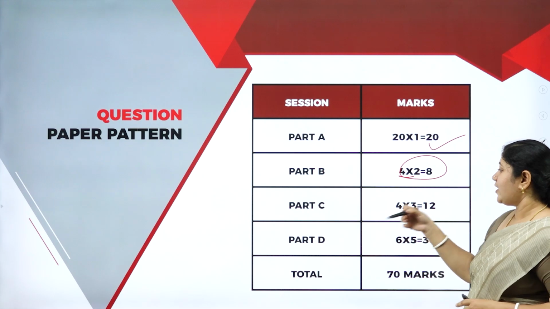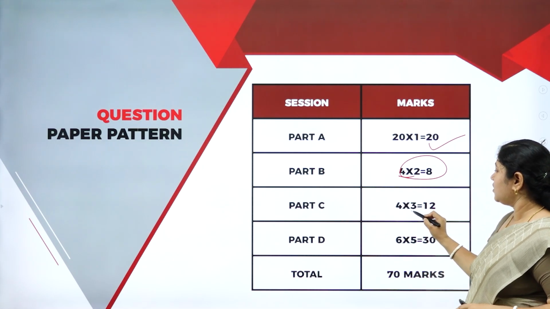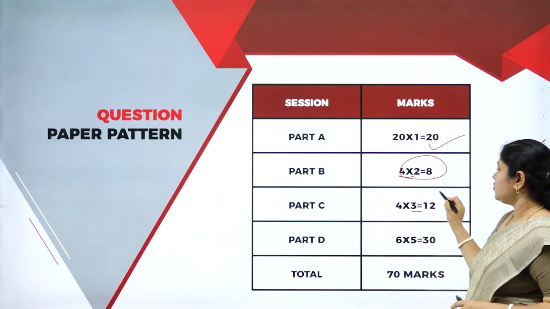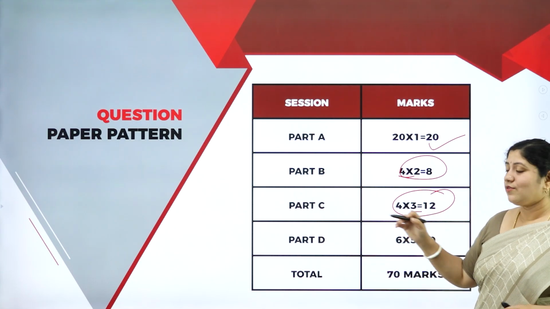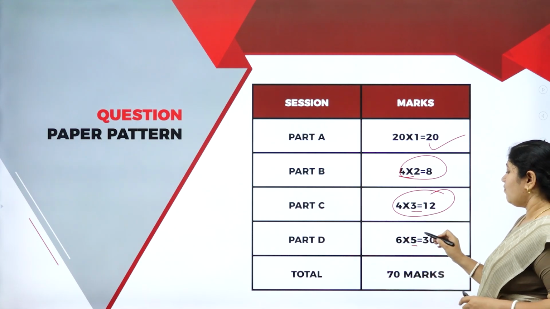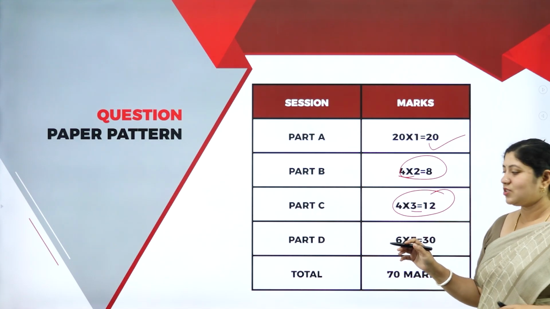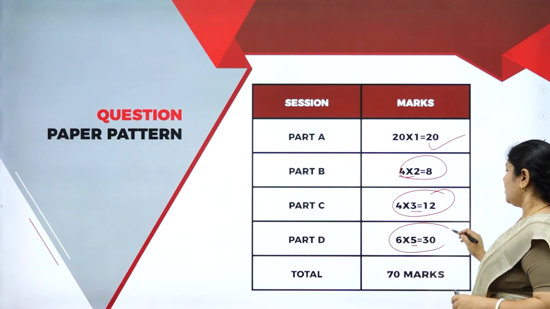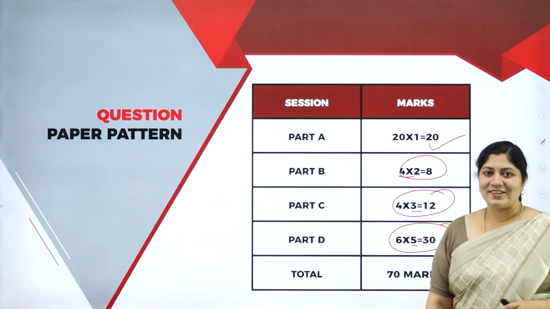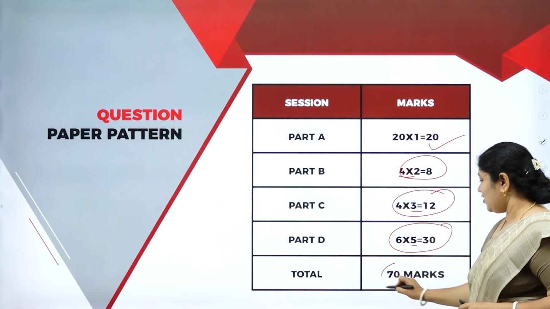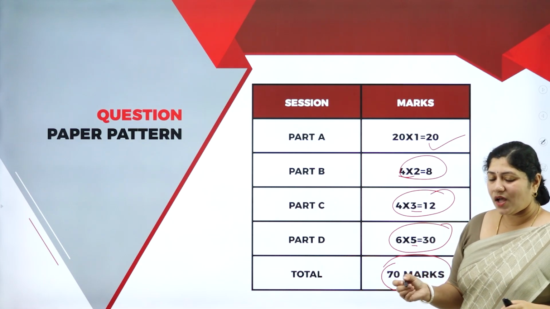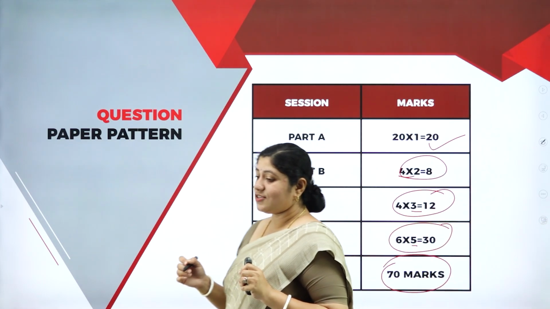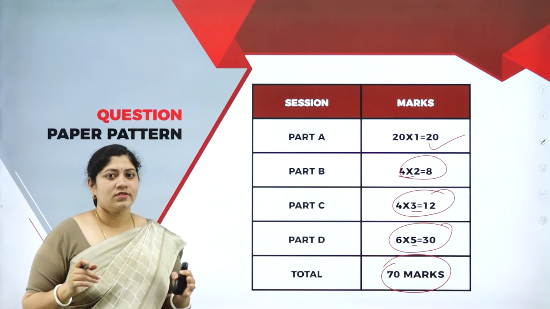Yeah. And next, with respect to part C, there will be 3-mark questions, 4 of them, so a total of 12 marks. And then finally, for part D, you'll have 5-mark questions, wherein you'll have a total of 6 questions, and you'll be gaining 30 marks from it. So it's a total of 70 marks. Isn't it great? So 70 marks is so easy and it's so fun, isn't it?